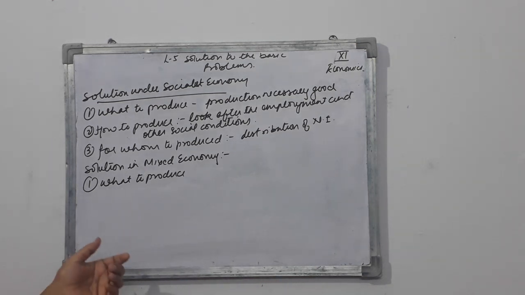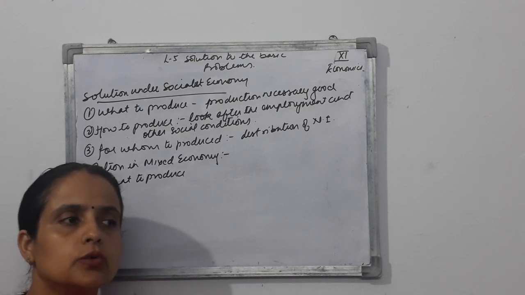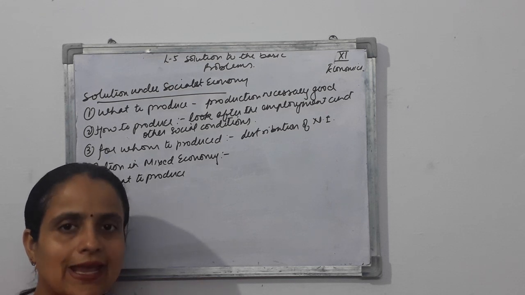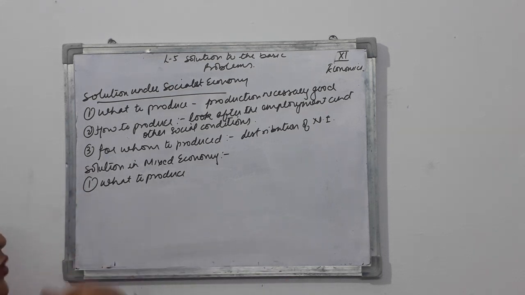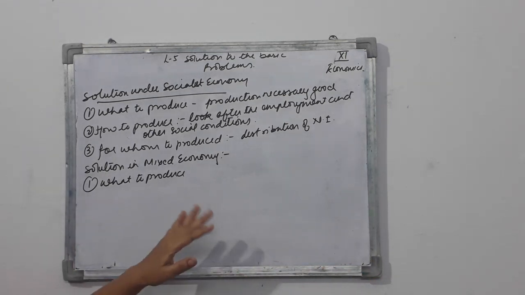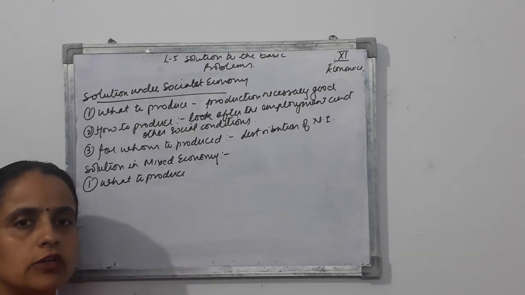What to produce? In this case, the private sector is going to work the way it wants to. That means they are going to produce those goods and services in which they can earn profit. As far as the social sector, that means the government sector, is concerned, it is going to work on its own decision, that is, for the welfare of the people.